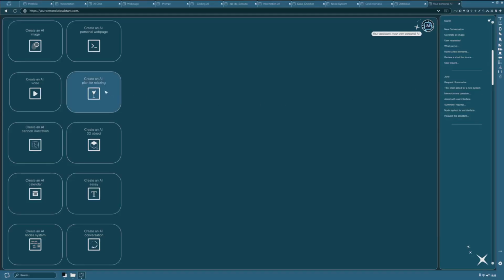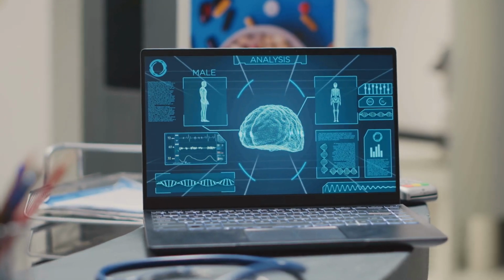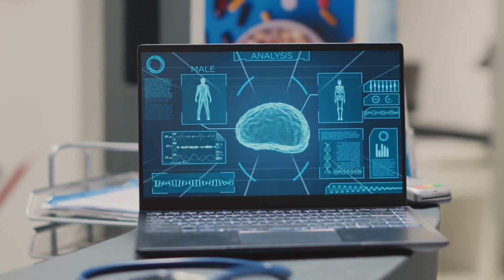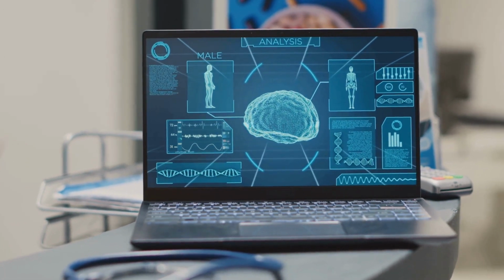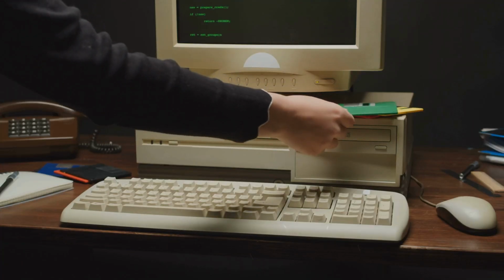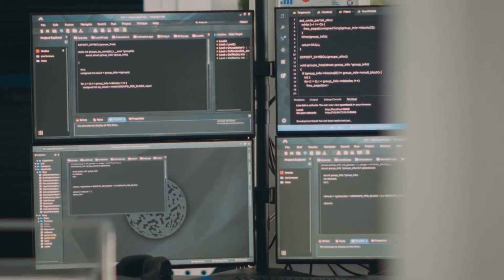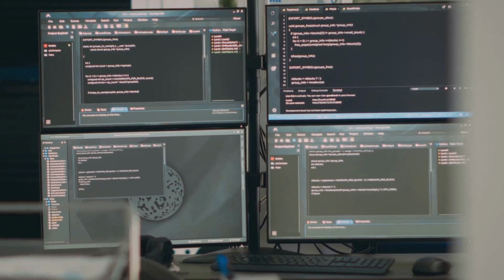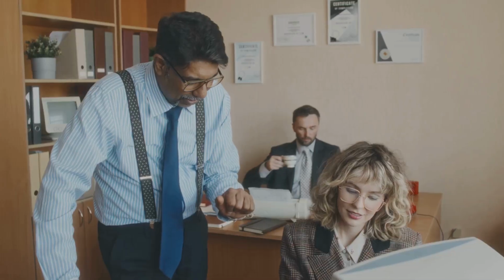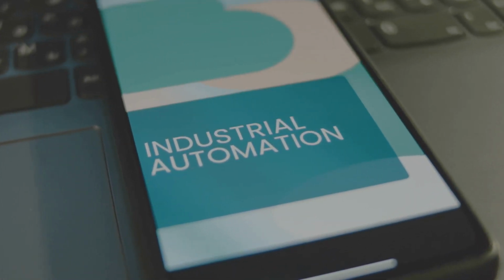Just when it looked like AI might fade into obscurity, a new wave arrived. Expert systems. These were computer programs designed to mimic the decision-making of human experts in specific fields like medicine, chemistry, and finance. For example, a system called Mycin was developed to diagnose bacterial infections. These systems used if-then rules, tons of them, to simulate reasoning. And guess what? Businesses loved them. Expert systems became popular in industry, and for a while it looked like AI was back on track.